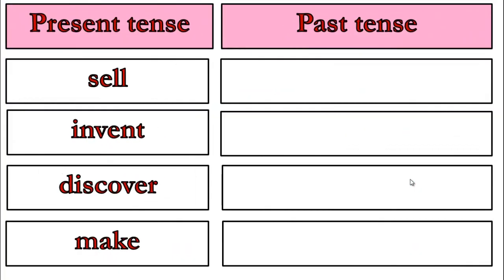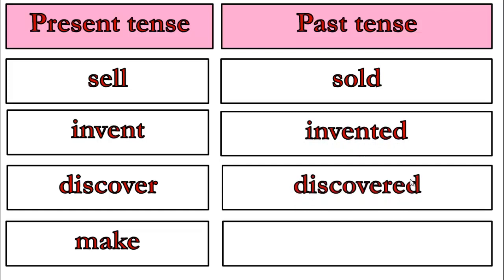We have more verbs here. Sell, invent, discover, make. Okay, what is the past of sell? Excellent, it's going to be what here? Sold, that's right. Invent, this one is regular. That's right, it's going to be invented. Excellent. Discover, well done. It's going to be discovered. What about make? Excellent, it's going to be made because this one is what here? Irregular verb.